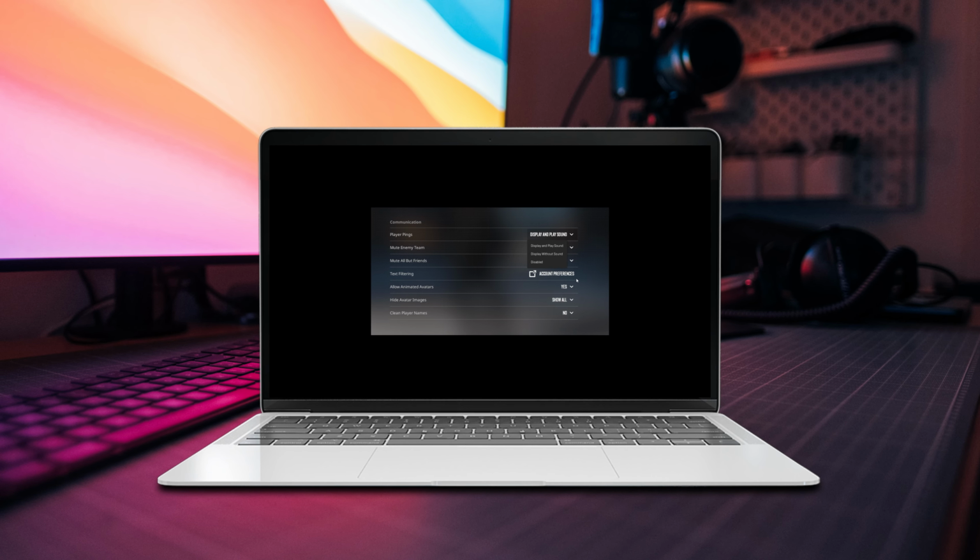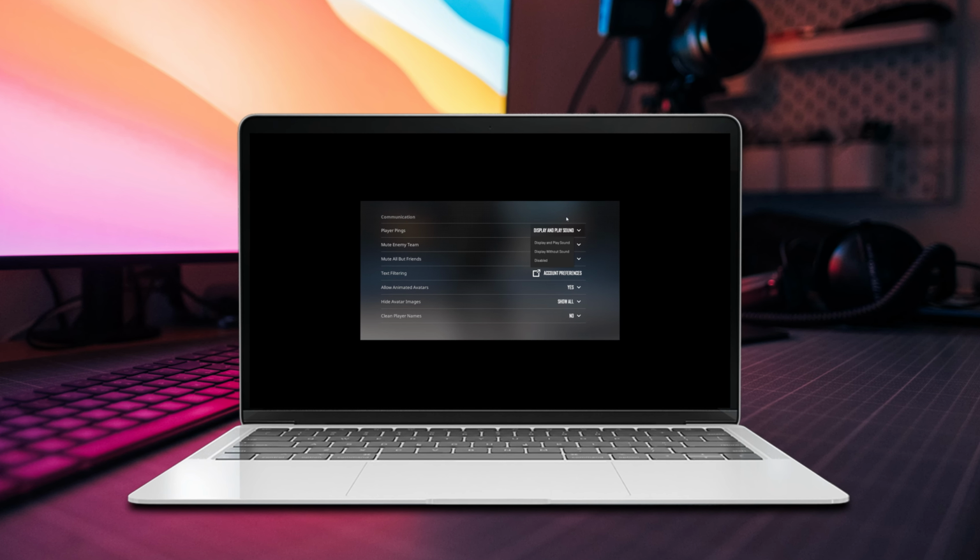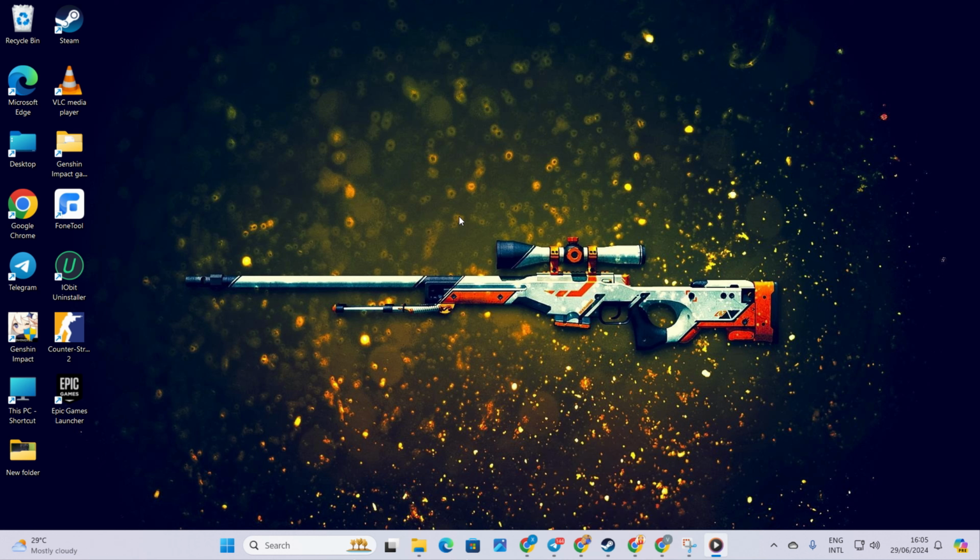Hey there CS2 players! Ever find these pings super helpful but a bit much when overused? Well, I've got your back. Today I'll walk you through how to manage those pings like a pro, toggling them on and off to keep your gaming experience top notch. Let's get started. First things first, fire up Counter-Strike 2 on your computer.